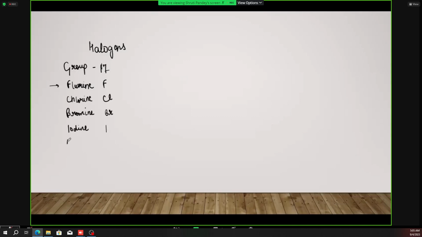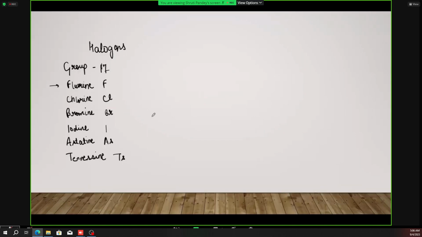Next we have astatine, denoted by At, and then we have tennessine, which is denoted by Ts. So these are the 6 halogens that are present in the periodic table.